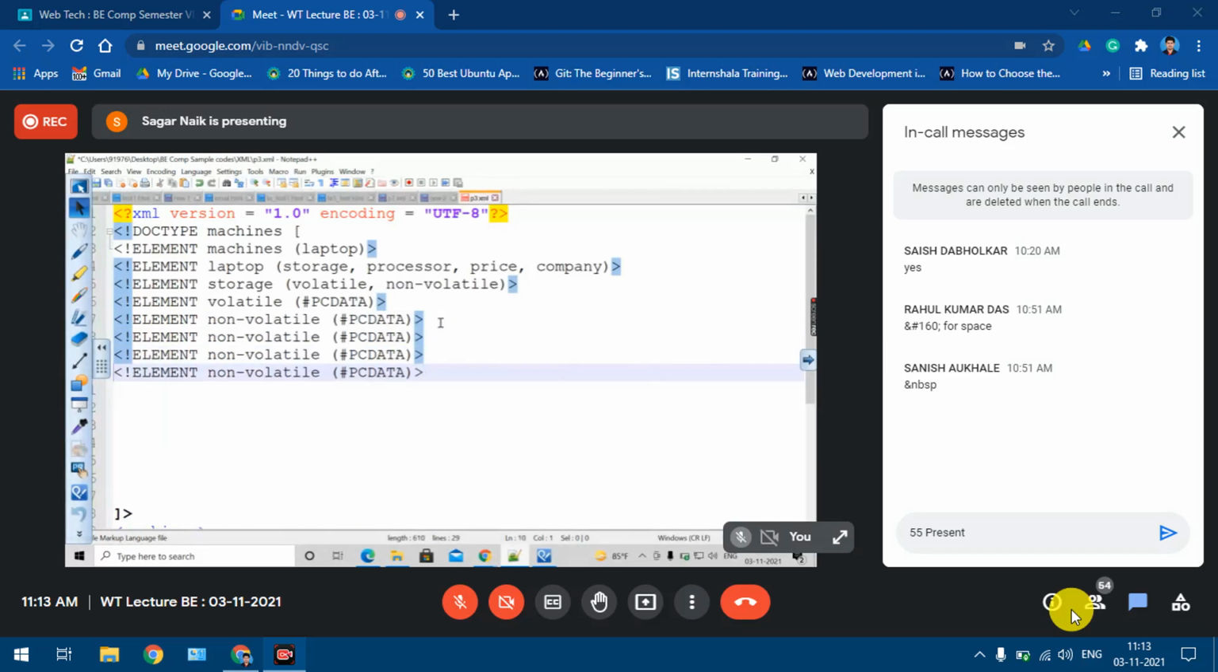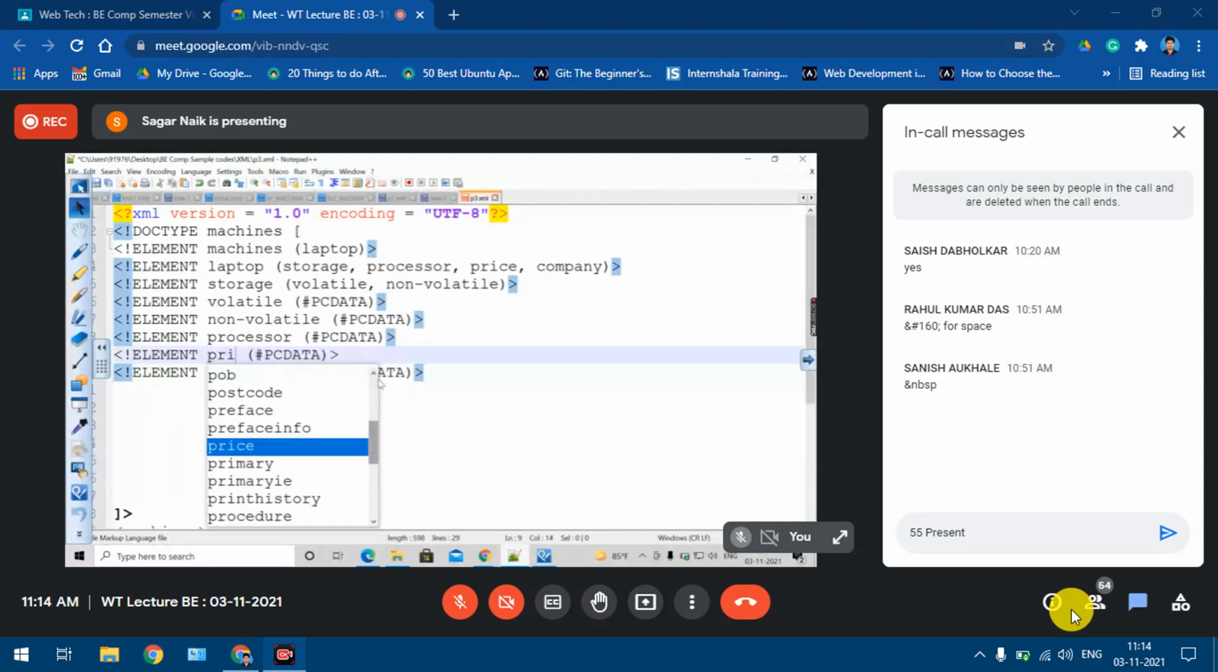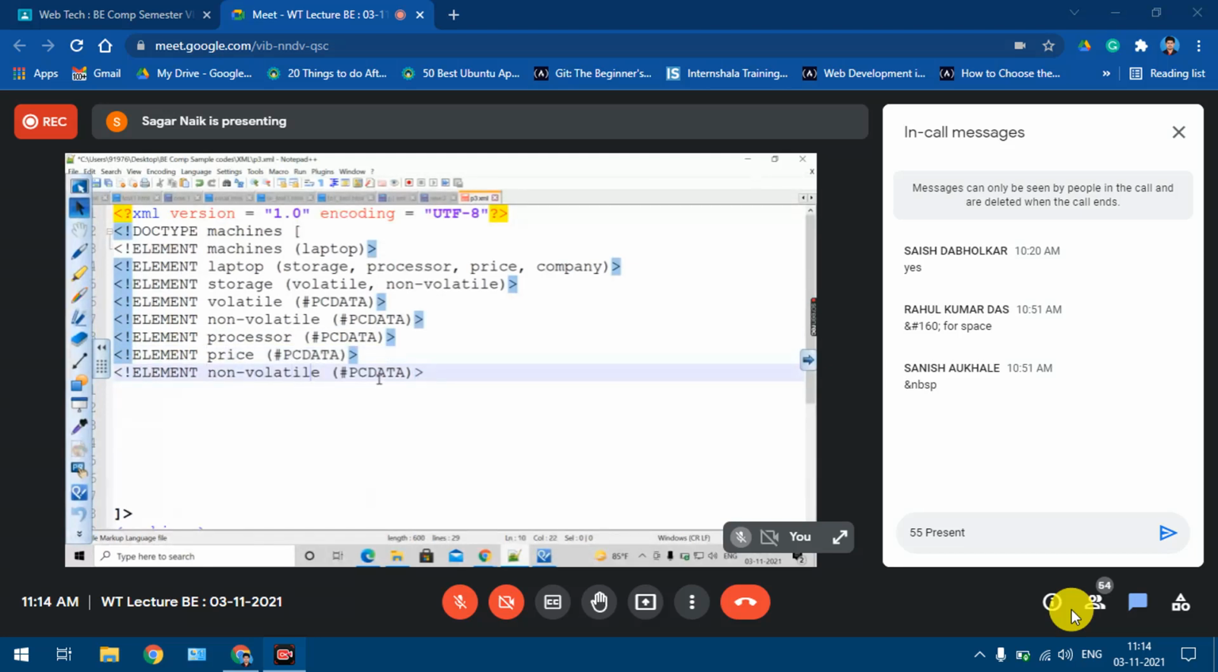Otherwise, for the semester exam, I don't know, there are chances that you might fail also. Okay. What is that element I was saying? Non-volatile, then, okay. Processor, price, and company. This is processor, price, and company.